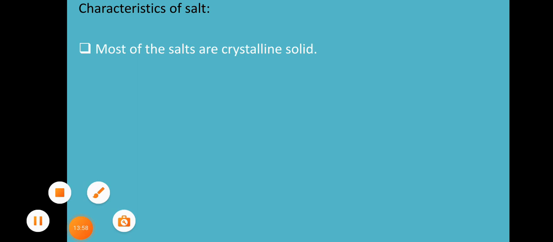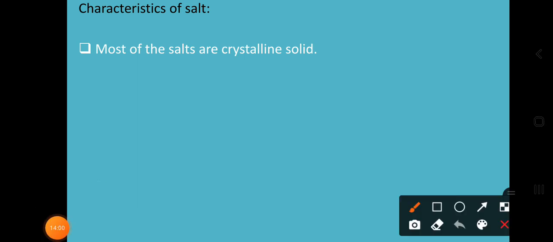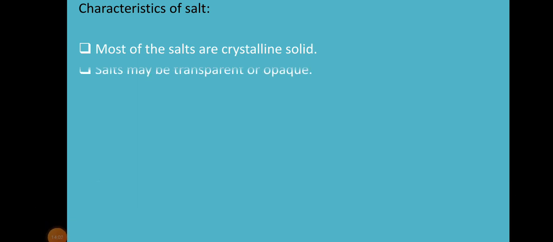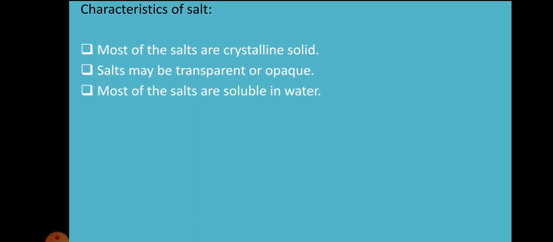Students, let's discuss the characteristics of salts. The first characteristic is that most salts are crystalline solids. Crystalline solids means it's like sand. Salts may be transparent or opaque, and most salts are soluble in water. Yes, almost all salts are soluble in water.